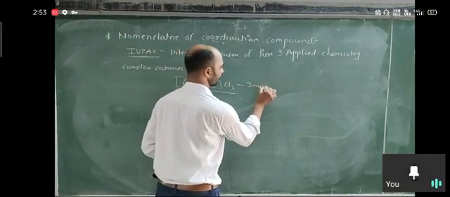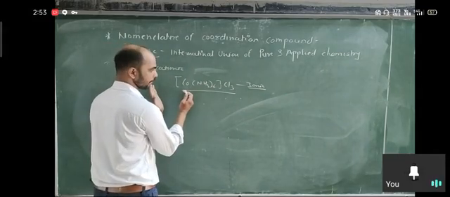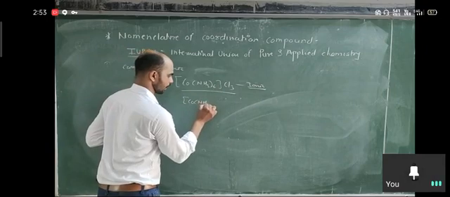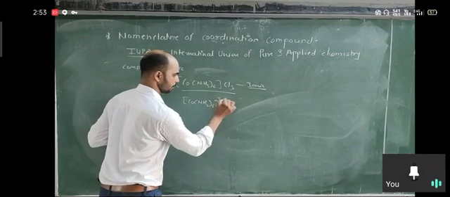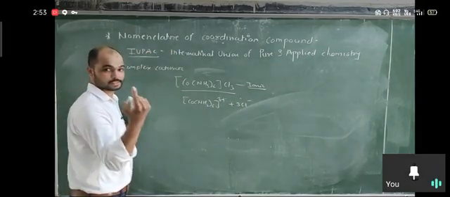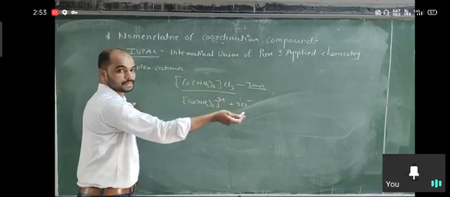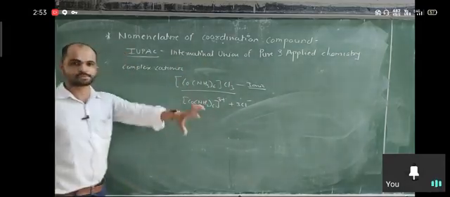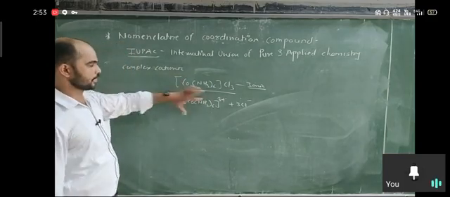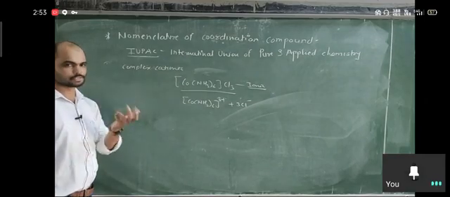This compound is ionic and ions are formed. How will they form? One cation and 3 anions. So here we can write 3 plus and here plus 3Cl minus. There are 3 Cl, 1 Cl minus, 3 Cl minus. Minus 3 charge is outside of the bracket, that means plus 3 charge comes on the complex. So complex is cationic. In that condition, we write the name of cation first, is the first rule.